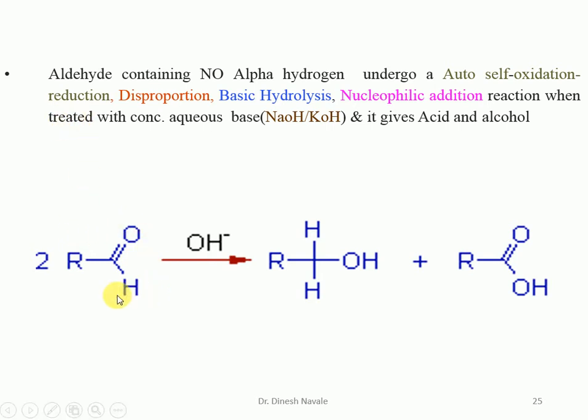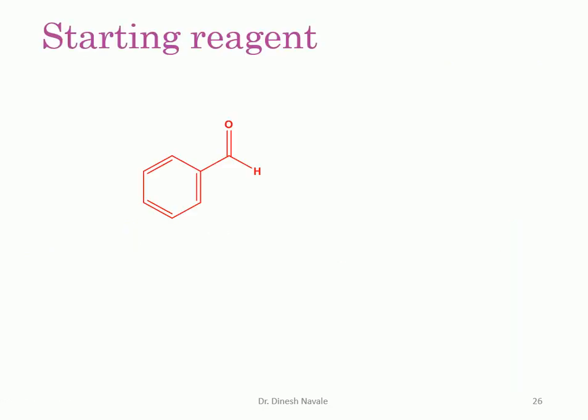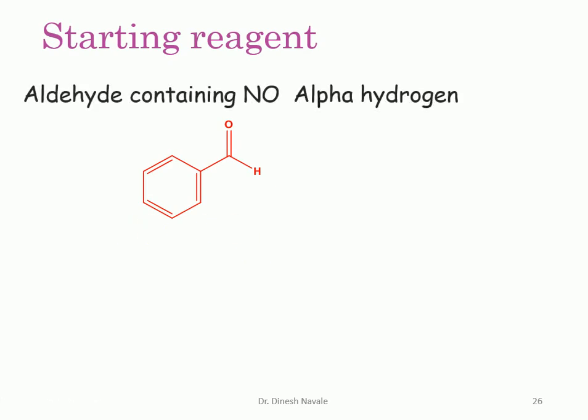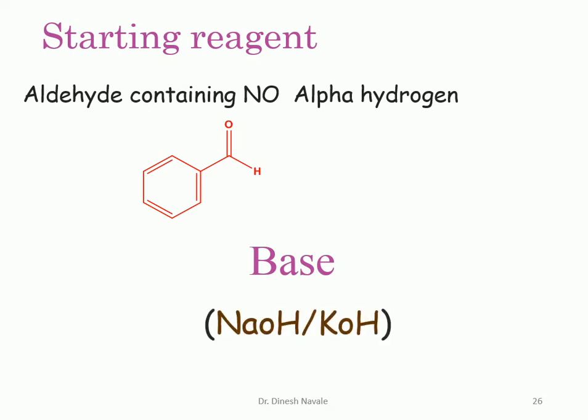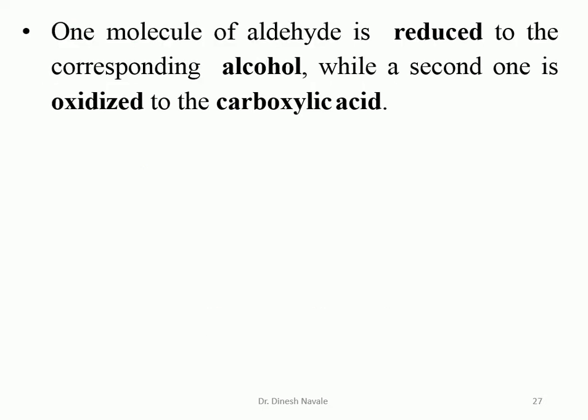Two molecules of the aldehyde which does not contain alpha hydrogen atom in basic condition will give the acid or salt of acid, and alcohol as the product. So the starting material will preferably be the aldehyde which does not contain alpha hydrogen atom, and the base is either sodium hydroxide or potassium hydroxide.